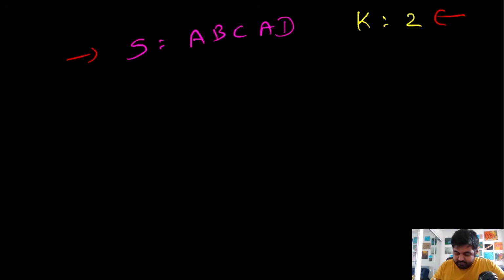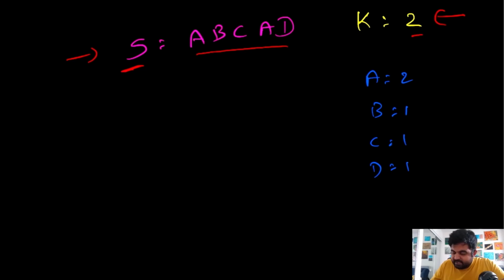So first of all, let's see if we can apply this on the whole string of all the 5 characters, with this given k equal to 2. First we will identify the number of occurrences of every single character. So a occurs 2 times, b occurs once, c occurs once, and d also occurs once.